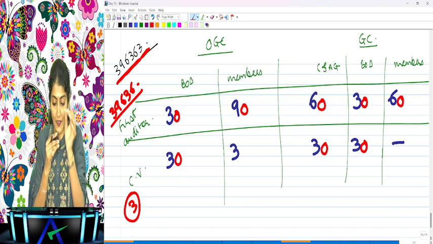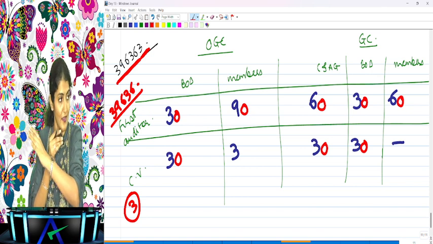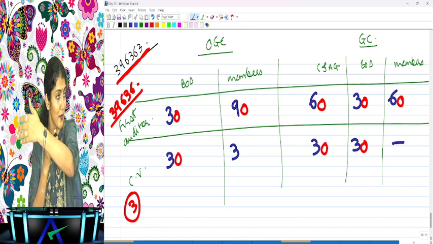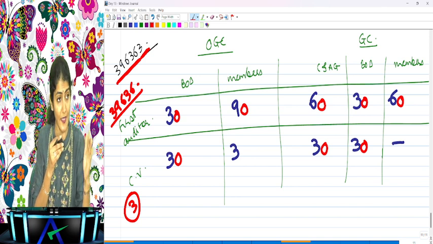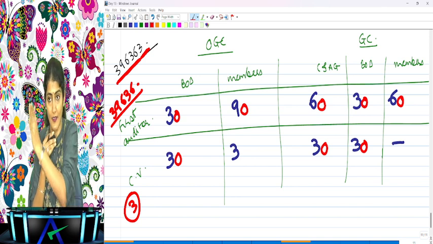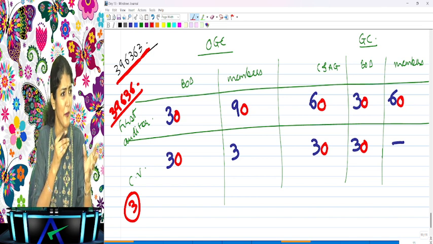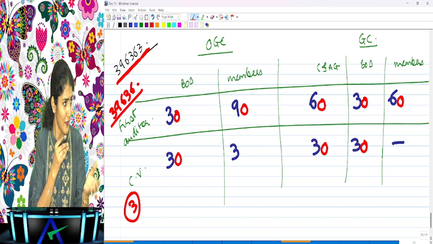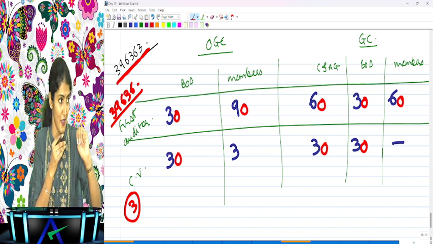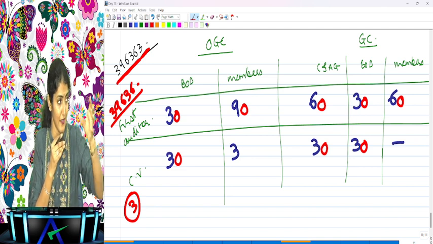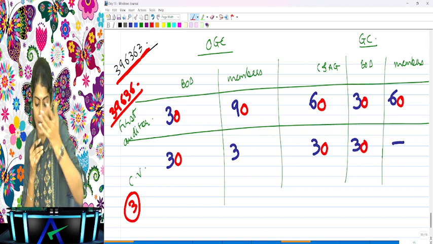So 30, 90, 60, 30, 60, 33, 30, 30, dash. Because it does not give the power to the members to appoint in case of casual vacancy for the government company. That is why we say dash. Are you getting that? 30, 90, 60, 30, 60, 33, 30, 30, dash. Casual vacancy is so damn easy to remember. It's everywhere 30 days only. Only where it is due to resignation, it has to be approved by the members within 3 months. But in case of first auditor, 30, 90, and then 60, 30, 60. Are you getting that over there?